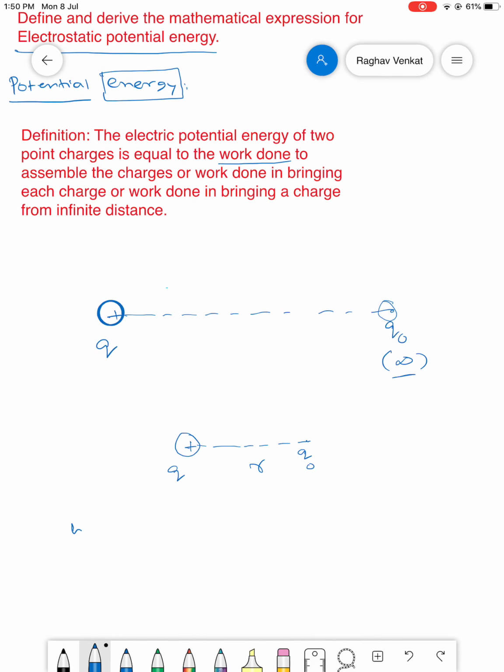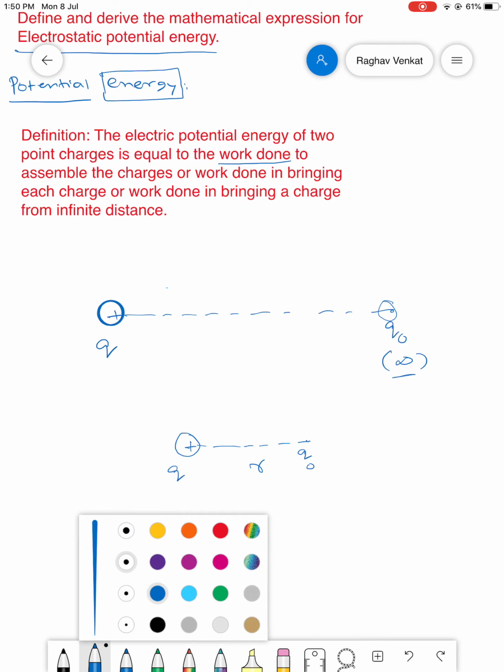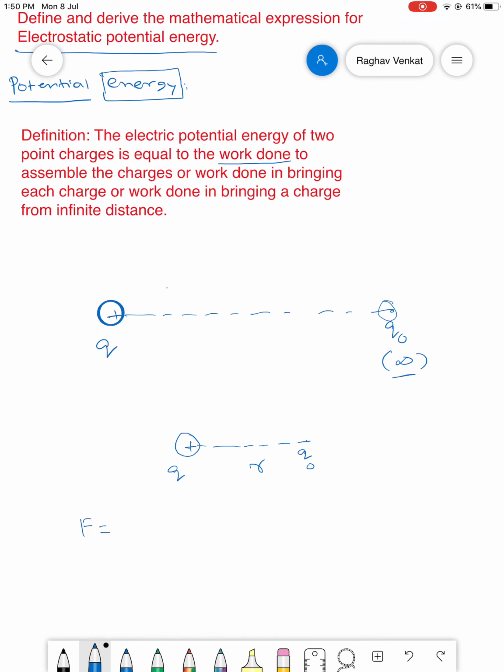Here, the force existing between the particles is given as F is equal to 1 by 4 pi epsilon naught, Q into Q naught divided by r square. If you observe, the force that is acting is a variable force because it keeps changing with respect to the distance.